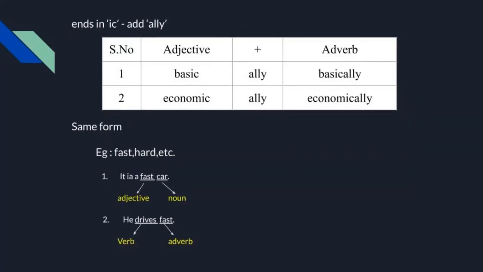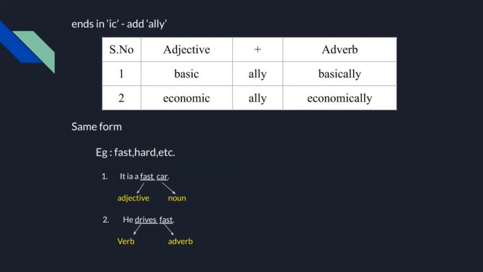Okay students, let us see the next rule. Ends in IC and add ALLY. It means when an adjective ends with the letters IC, we should add ALLY. Again I am repeating. If an adjective ends with the letters IC, we should add ALLY. Then it became an adverb.